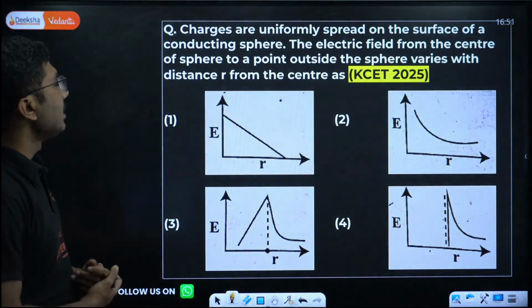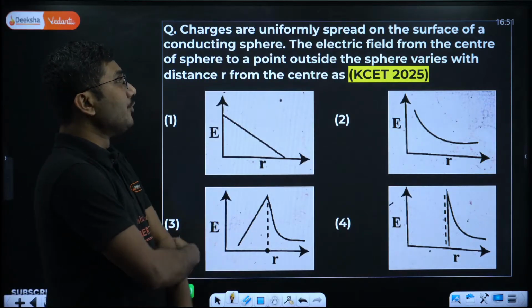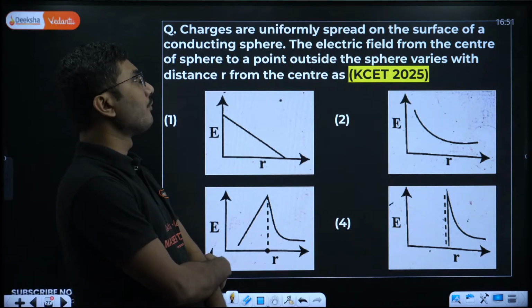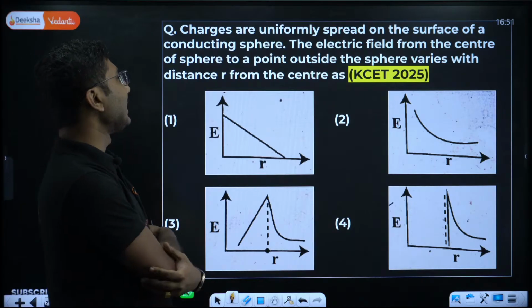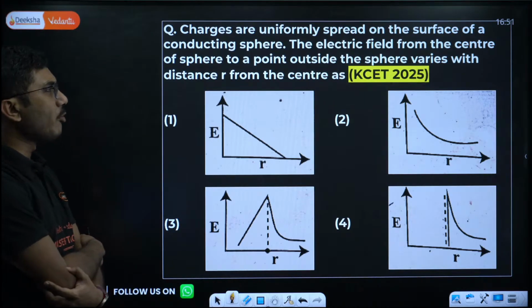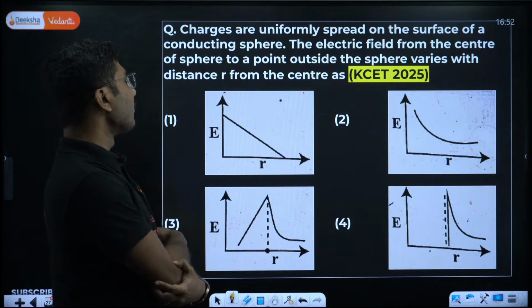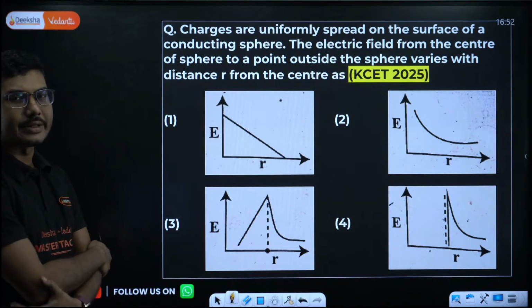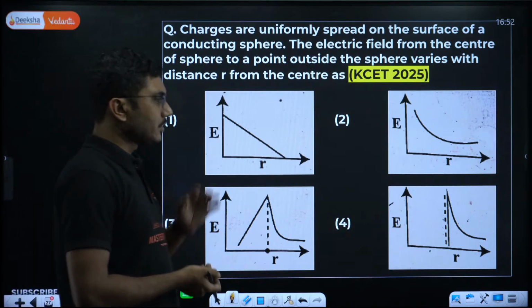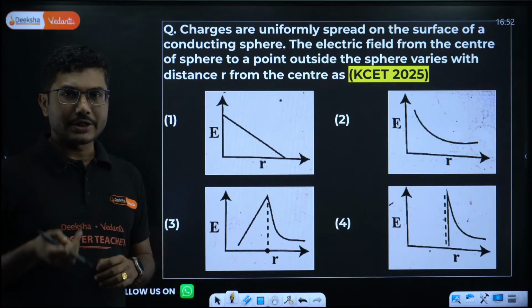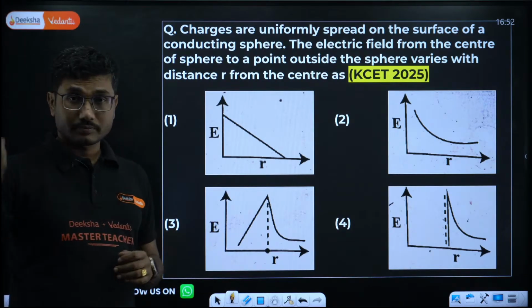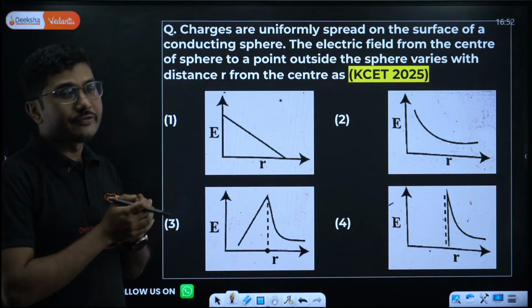Now next, charges are uniformly spread on the surface of a conducting sphere. The electric field from the center of the sphere to a point outside the sphere varies with distance from the center as? Now this question, first of all, is an easy question. Second of all, there is a pattern I am going to discuss in the KCET exam, which is very common.